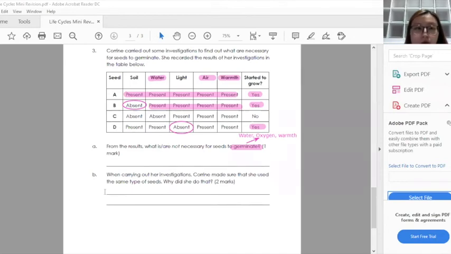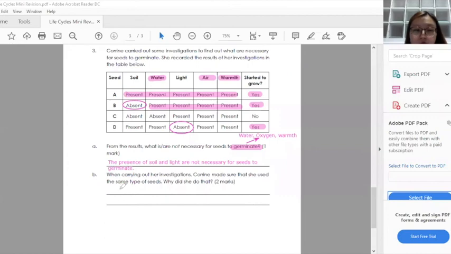So from the table, we will know that your soil and your light are not necessary for seeds to germinate. We will not look at seed C, because seed C did not even grow. So that means seed C did not germinate. So we cannot determine the conditions that are required or not required for the seed C to germinate. Okay, so only your soil and light. So we say that the presence of soil and light are not necessary for seeds to germinate. Okay, so we derive our answers from the table given in the question.